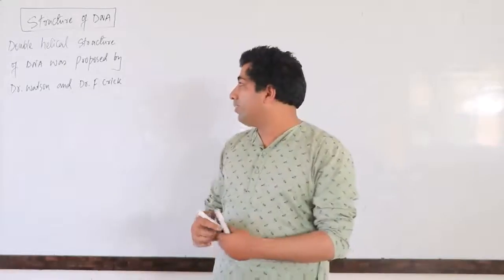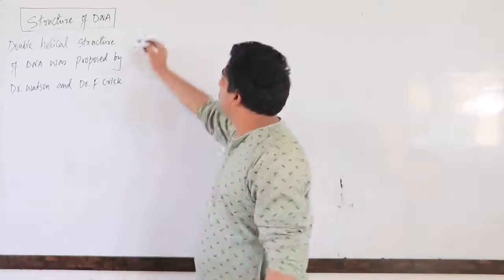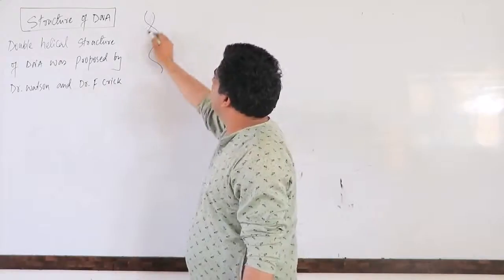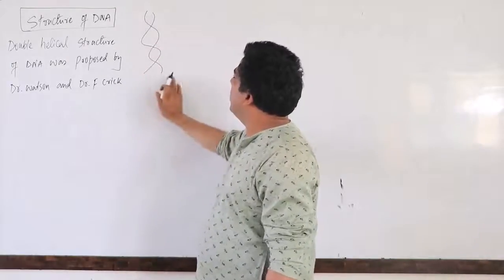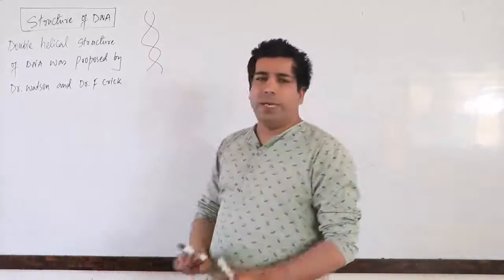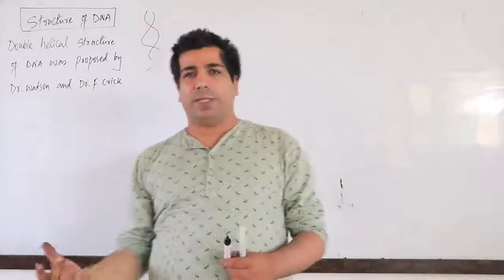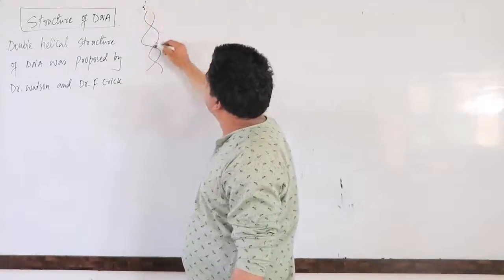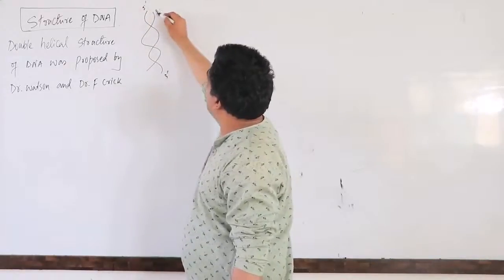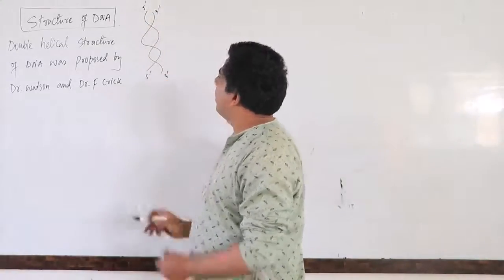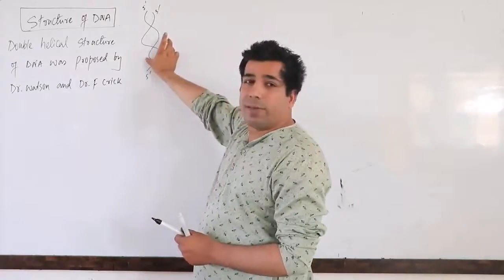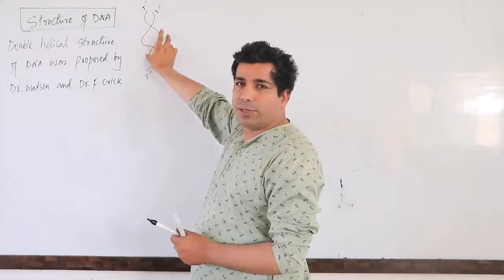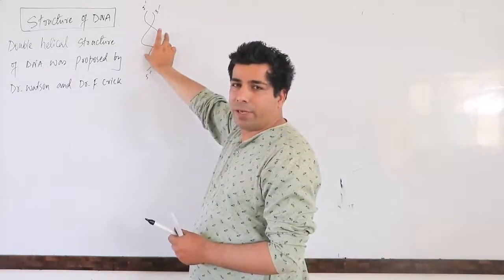What is that all about? You might have seen the structure like this of DNA in this pattern. So this is your DNA structure actually. So we'll be discussing in detail about this structure. It's from 5 prime to 3 prime and 3 prime to 5 prime. So this is the double helical structure of DNA proposed by Dr. Watson and Dr. F. Crick, correct?